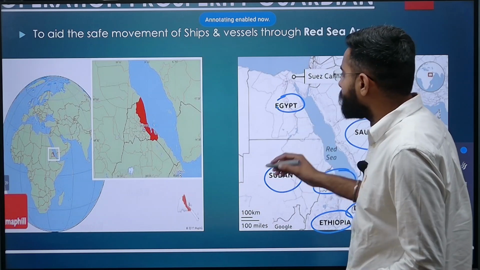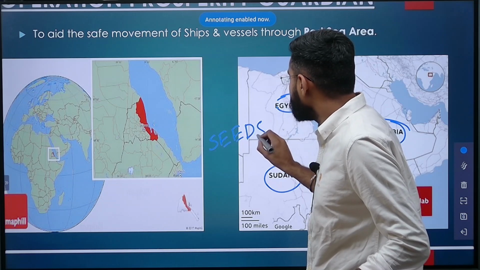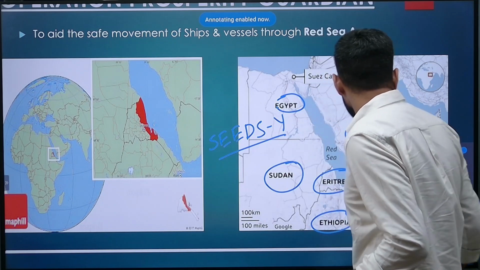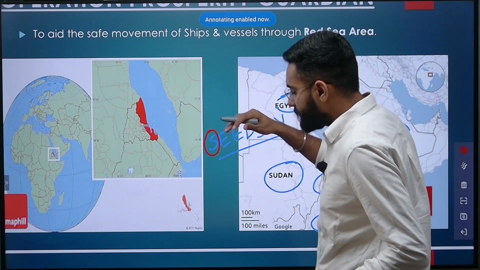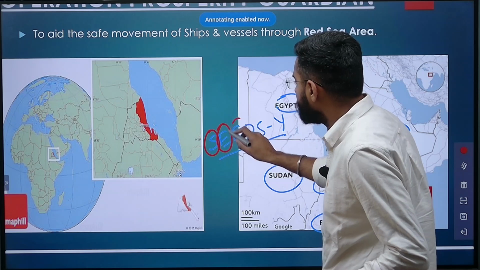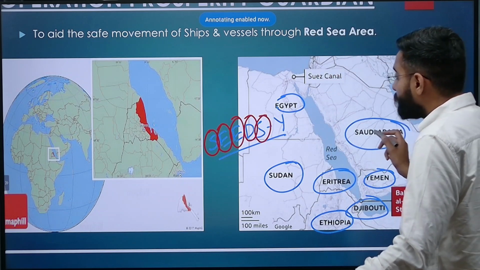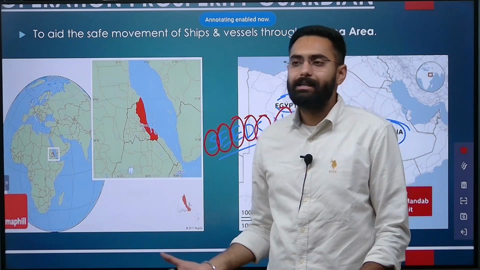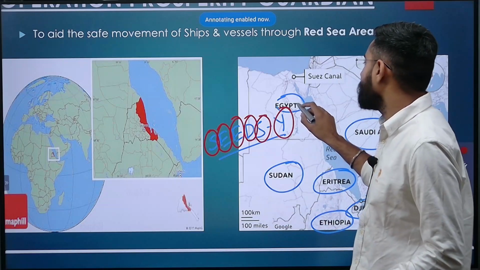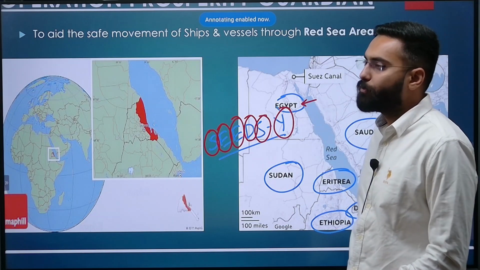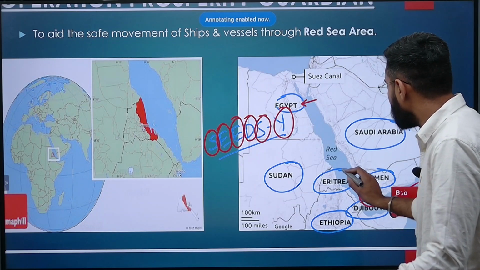There's one particular acronym which I always use in order to remember this, that is SEEDS-Y. SEEDS-Y is one acronym that I use, which comprises Sudan, Eritrea, Ethiopia, Djibouti, then Saudi Arabia and Yemen. These are the countries which are located in the Red Sea area, and of course there is one fine country, that is Egypt.